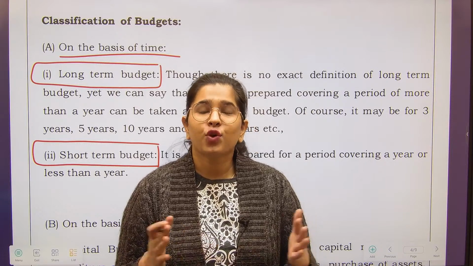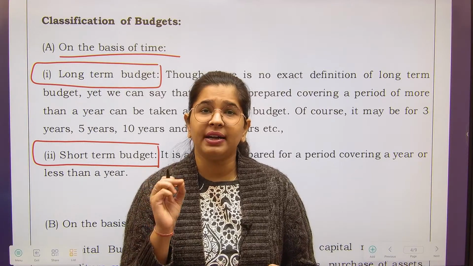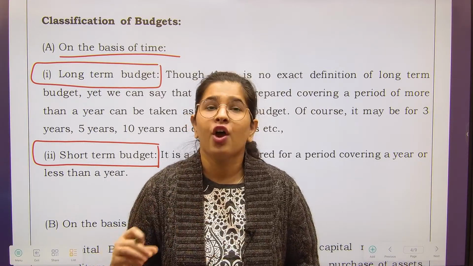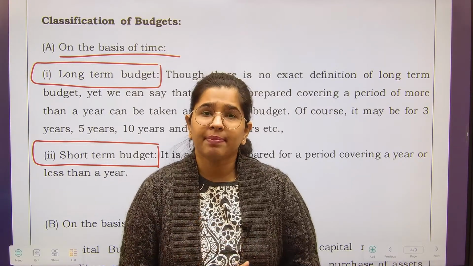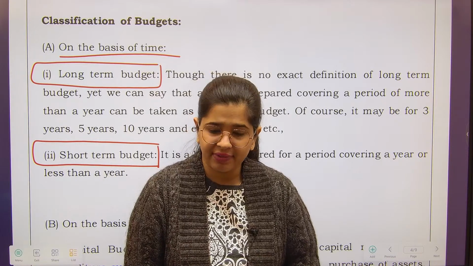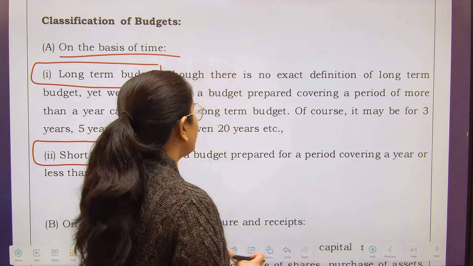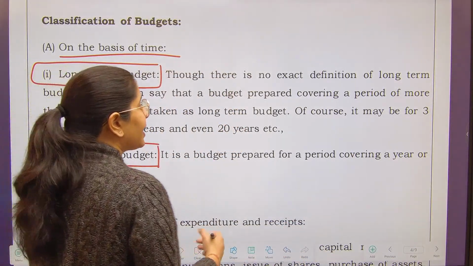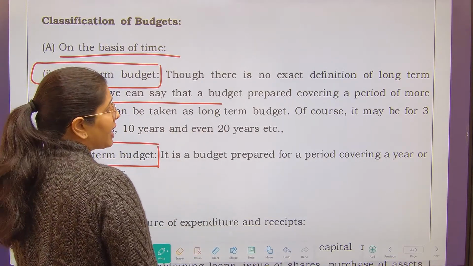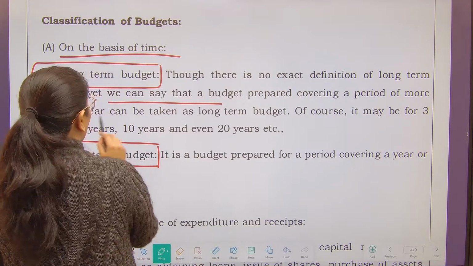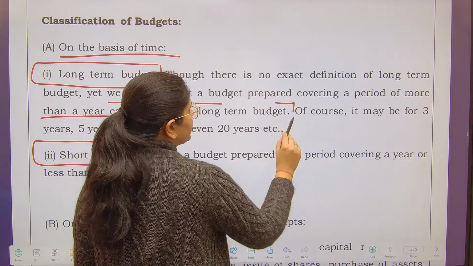Why? Because there are so many business enterprises, and the word long term differs for each of them. For some business enterprises, having a budget of more than 1 year is long term. For some, having a budget of more than 5 years is a long term budget. So there are so many variations in it. Though there is no exact definition of long term budget, yet we can say that a budget prepared covering a period of more than a year can be taken as a long term budget. This is safe to say, because